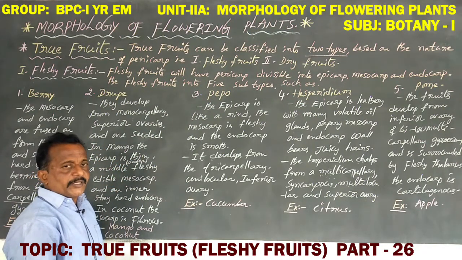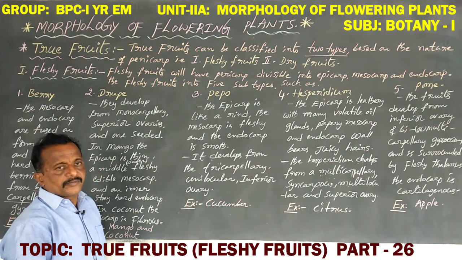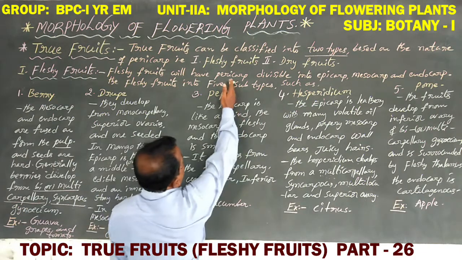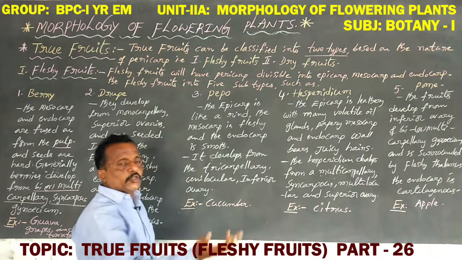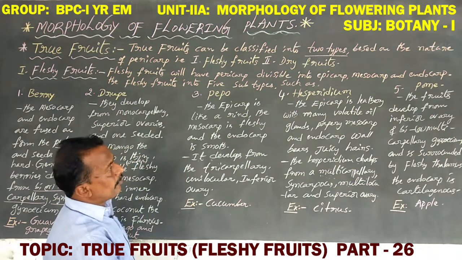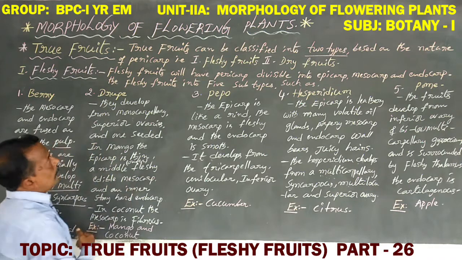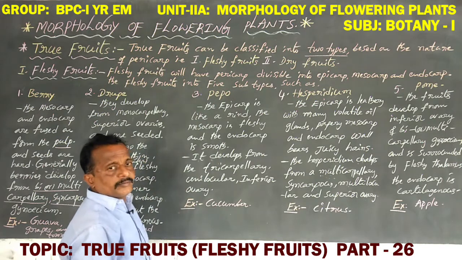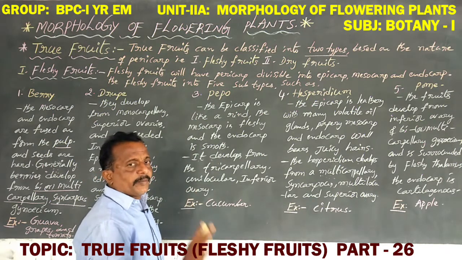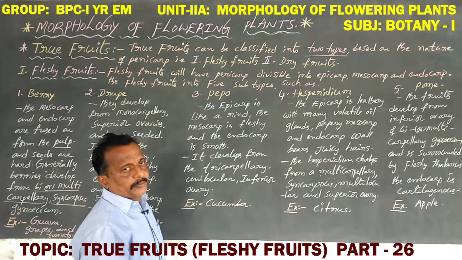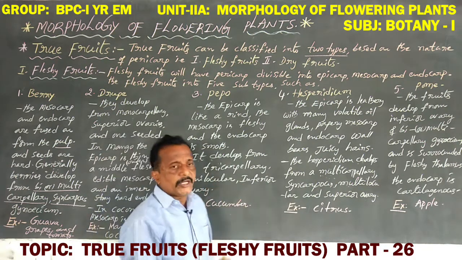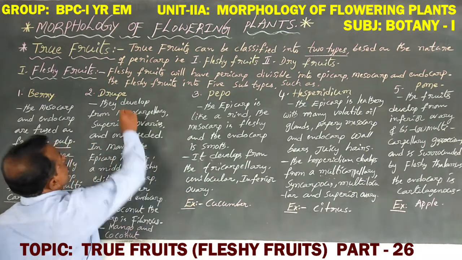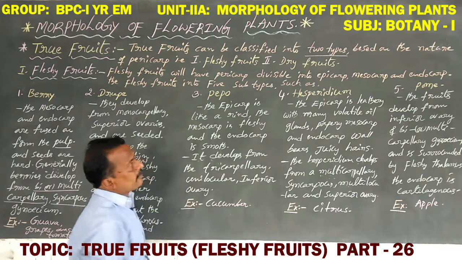Fruits are always fleshy, and any fleshy fruit compulsorily has a pericarp, which is clearly divisible into outer epicarp, middle mesocarp and inner endocarp.